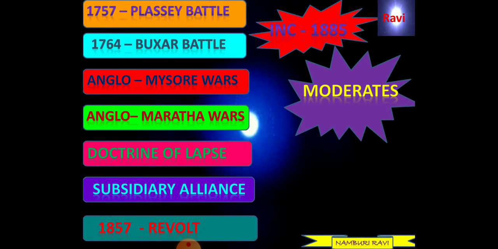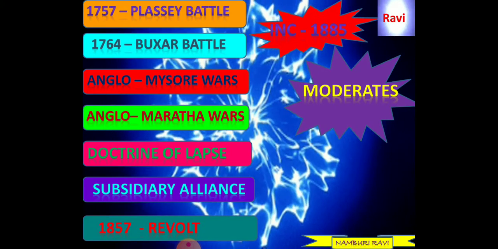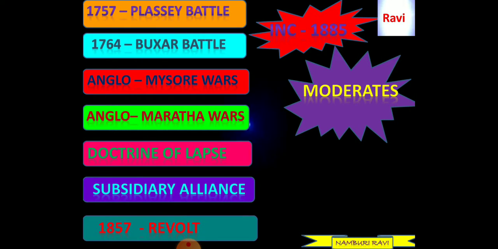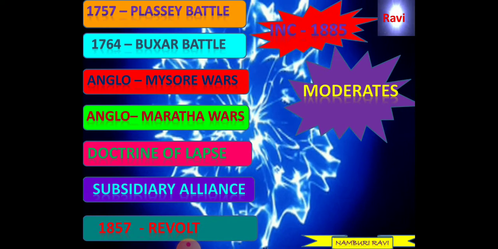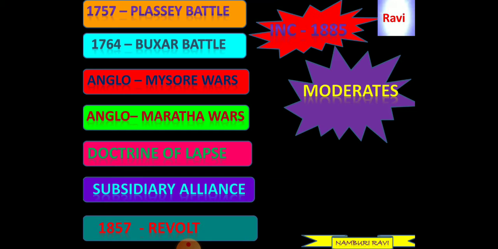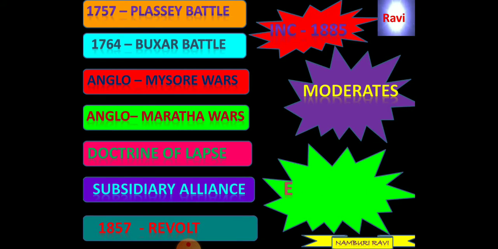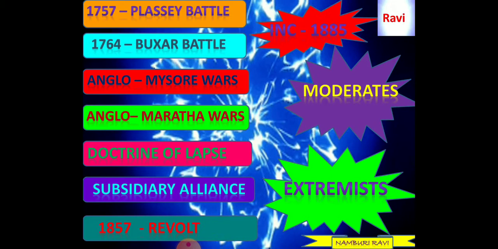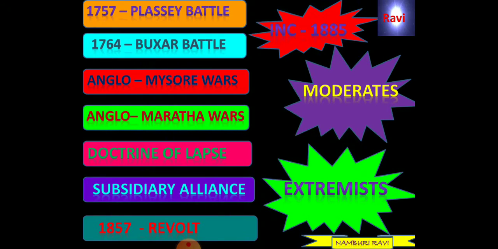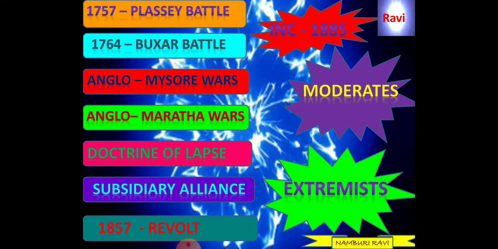One is the moderates period, second is the extremist period, third is the Gandhian period. The moderates period is from 1885 to 1905. The extremist period is from 1905 to 1919. From 1919 till 1947, the Indian National Congress was under the control of Mahatma Gandhi. Thus, finally in 1947, India got its independence.